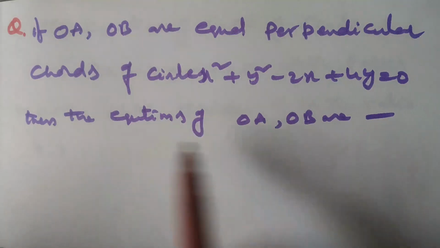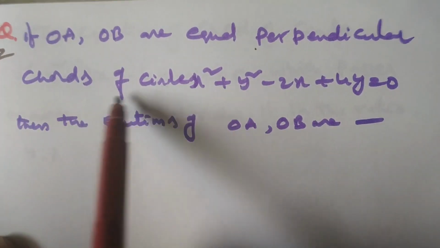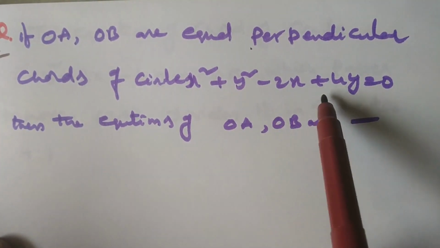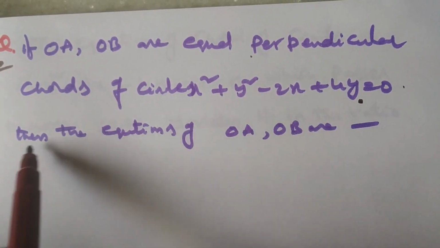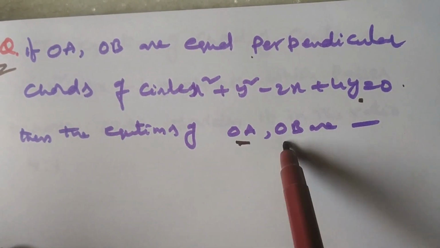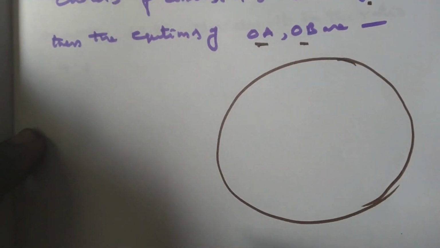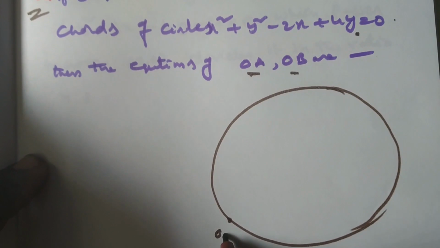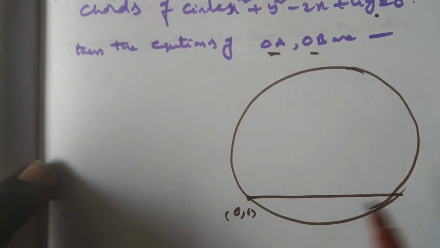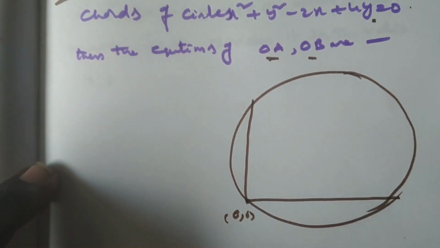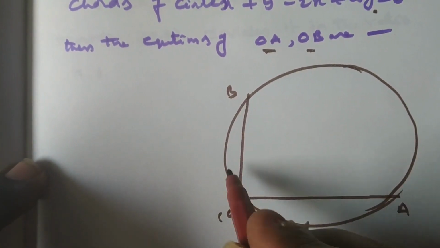Okay, see this question. If OA and OB are equal and perpendicular chords of the circle x square plus y square minus 2x plus 4y equal to 0, this is a circle passing through the origin because no constant is here, then the equations of OA and OB are what? This is the circle passing through the origin. This is the origin, say. OA and OB are equal and perpendicular chords. This is one chord, this is the other chord. A, it is B. We have to find the two equations.